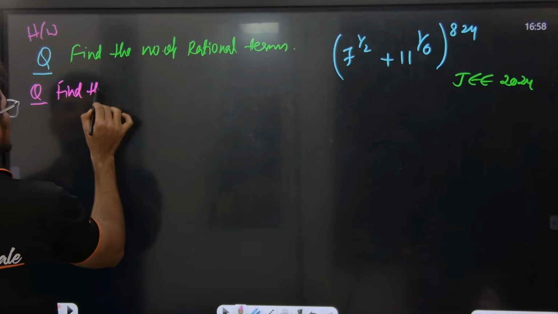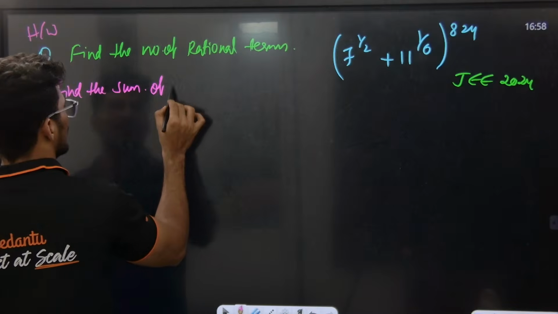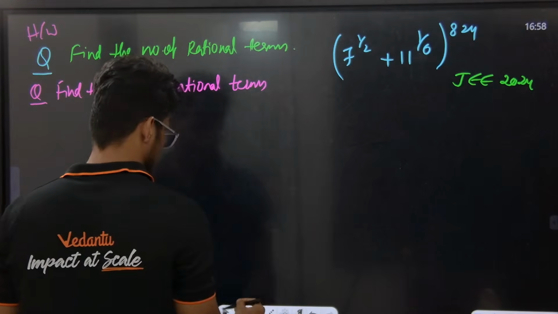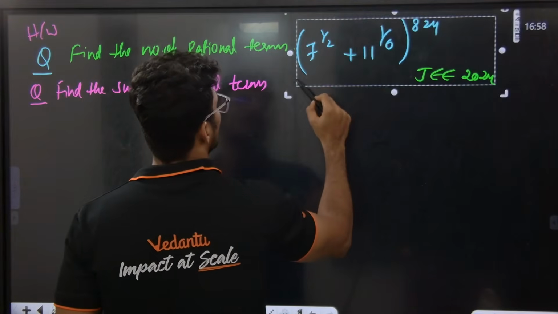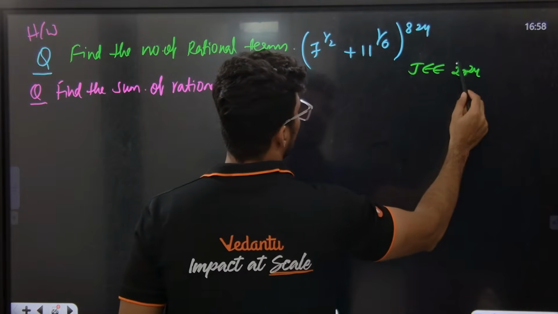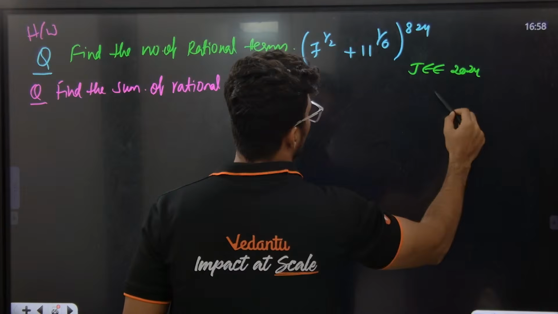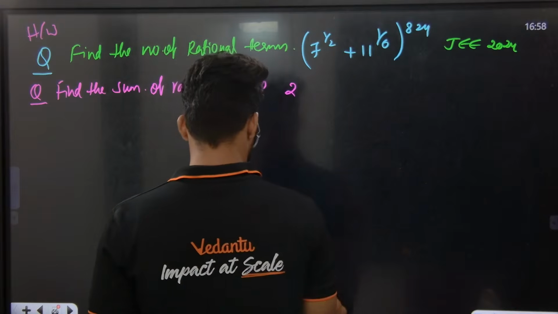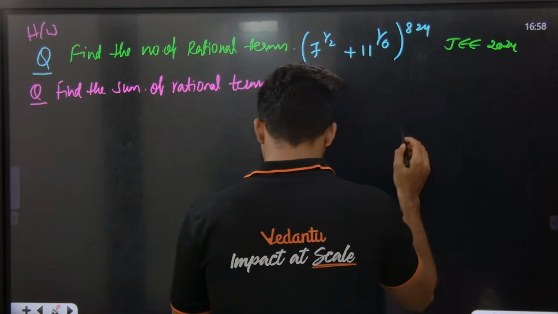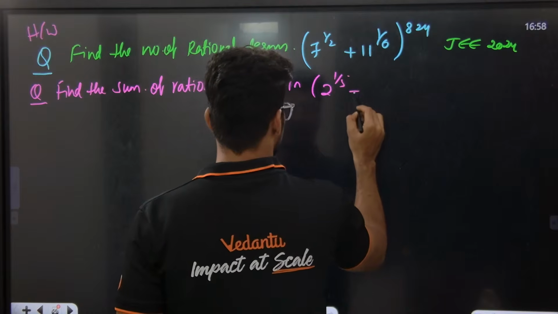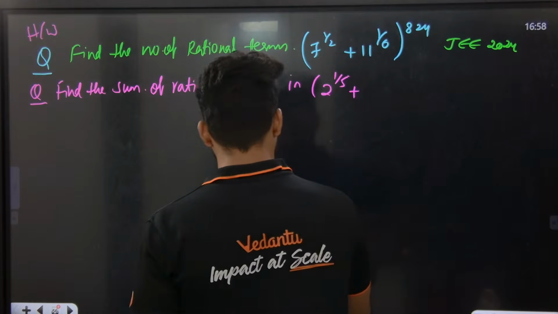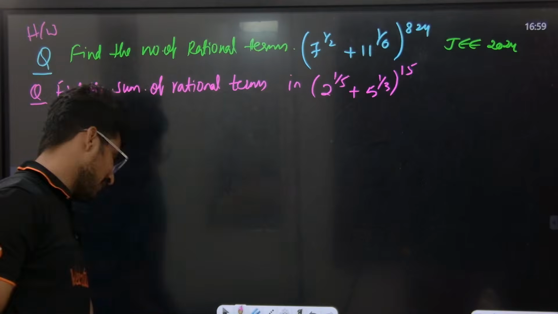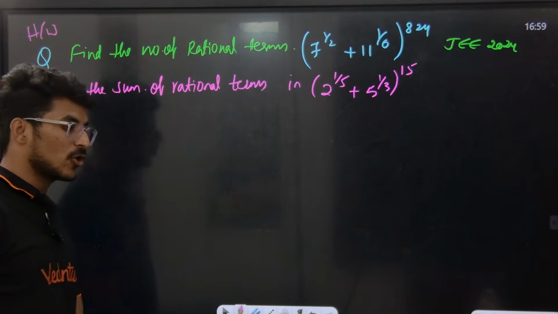Find the number of rational terms in the expansion of (2^(1/5) + 5^(1/3)) to the power of 15. So (2^(1/5) + 5^(1/3))^15 is equal to dash.